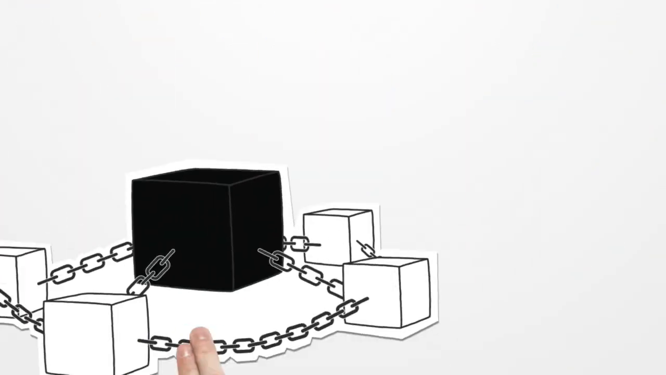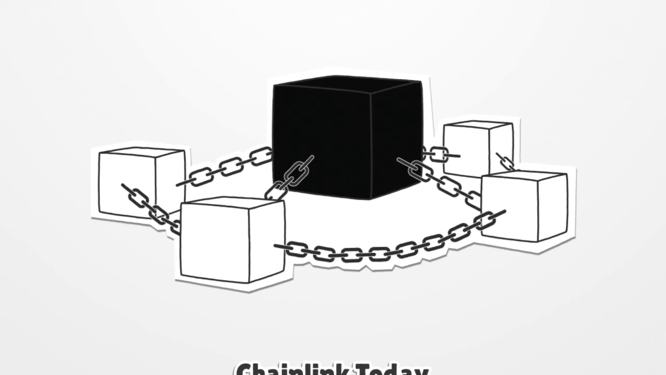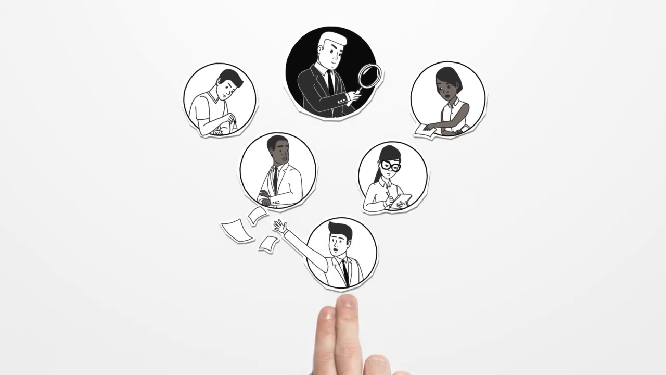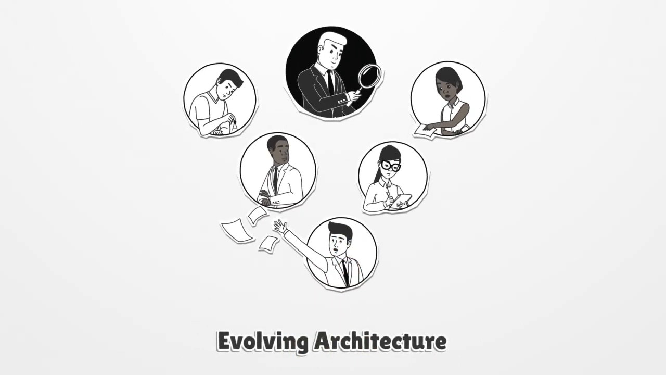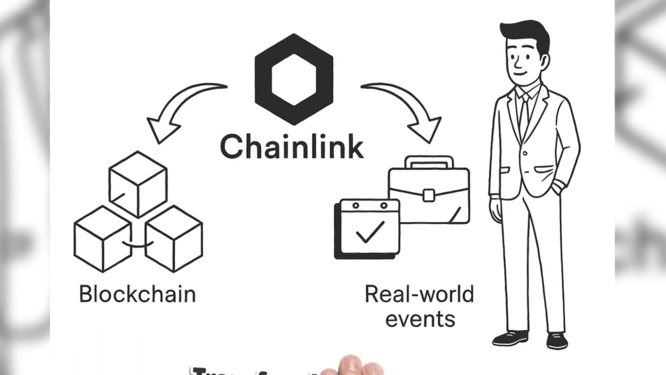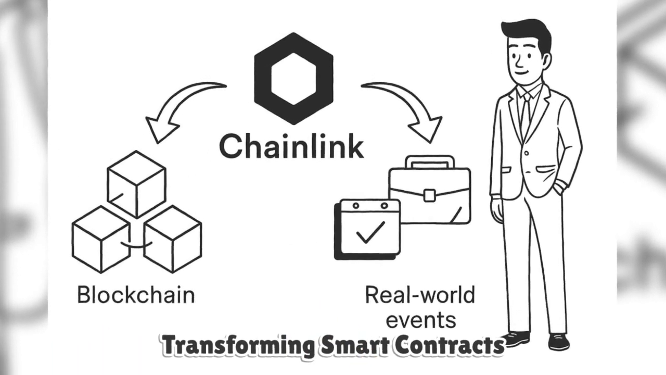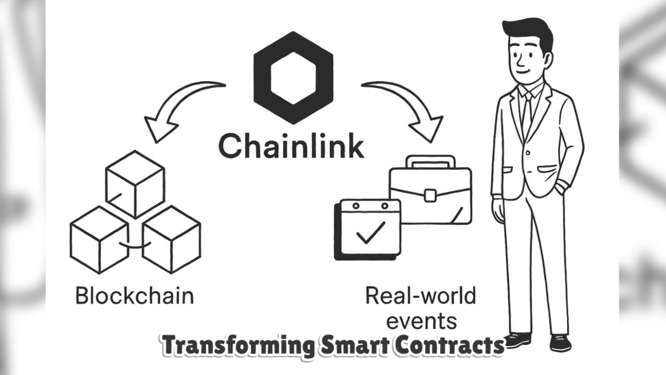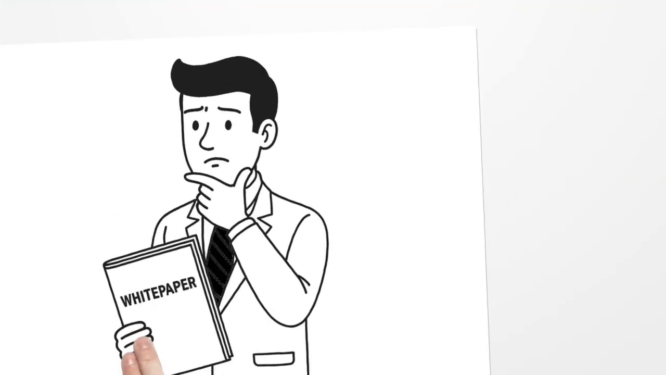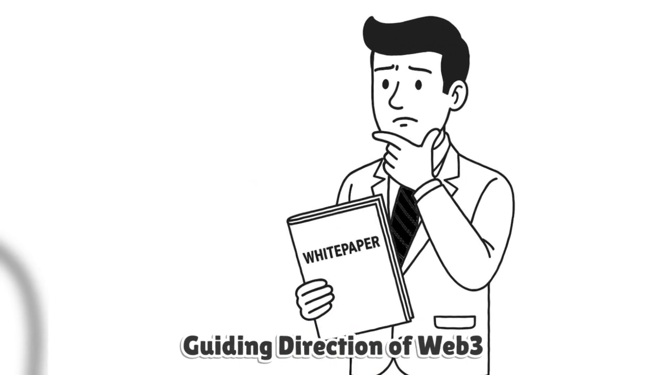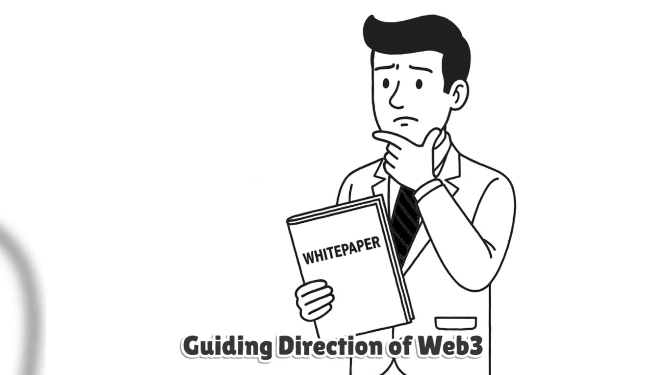Today, Chainlink secures billions in on-chain value and supports thousands of decentralized applications. Its architecture still follows the original design principles: decentralization, transparency, and data integrity, while evolving through staking, cross-chain interoperability, and modular upgrades. By bridging blockchain logic with real-world events, Chainlink transforms smart contracts from theoretical tools into practical infrastructure. It remains one of the few projects whose white paper continues to guide the direction of decentralized finance and Web3 development.